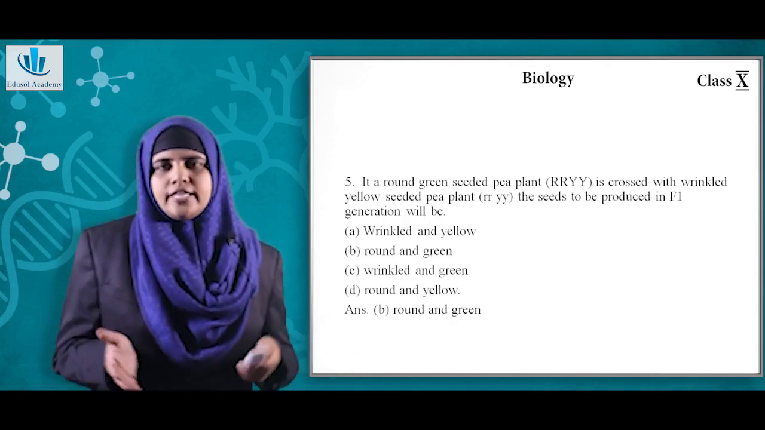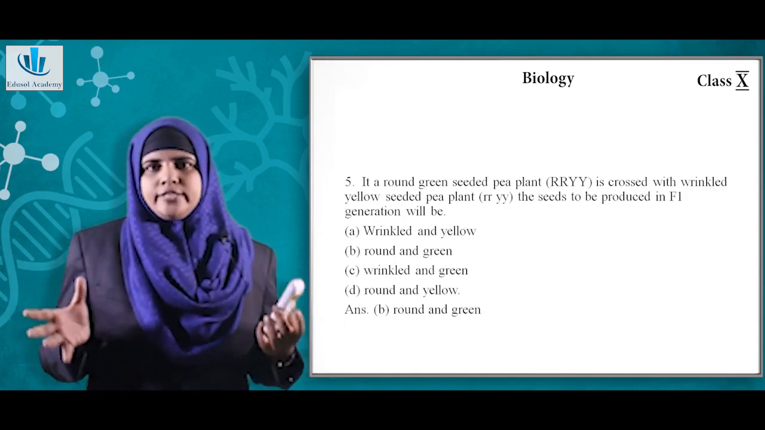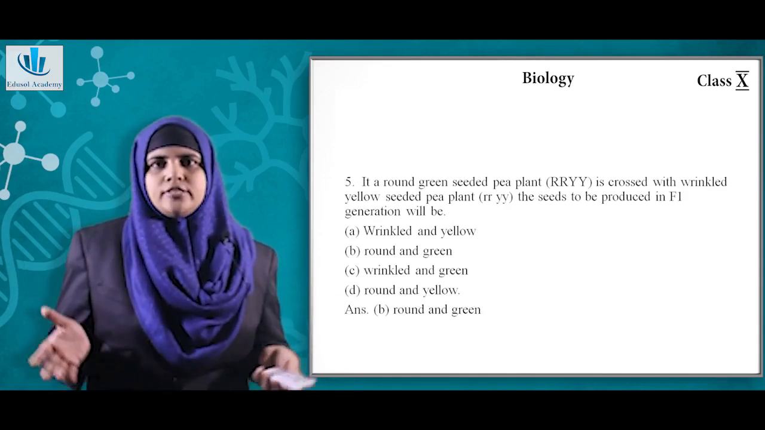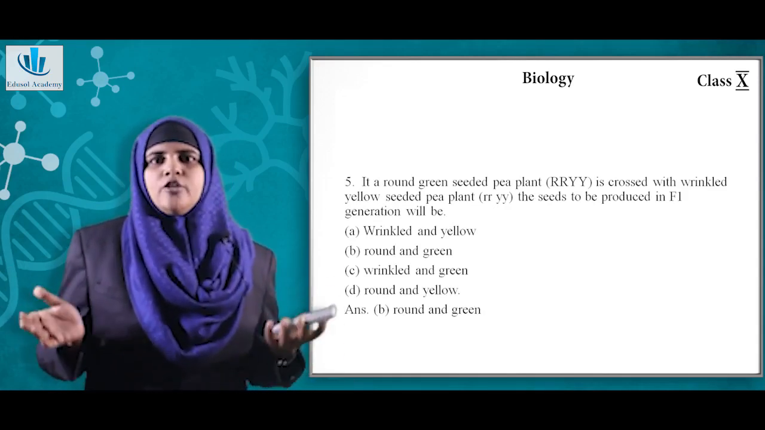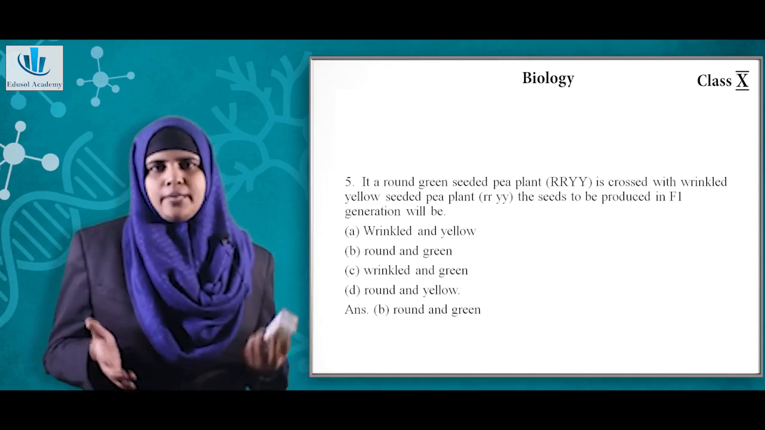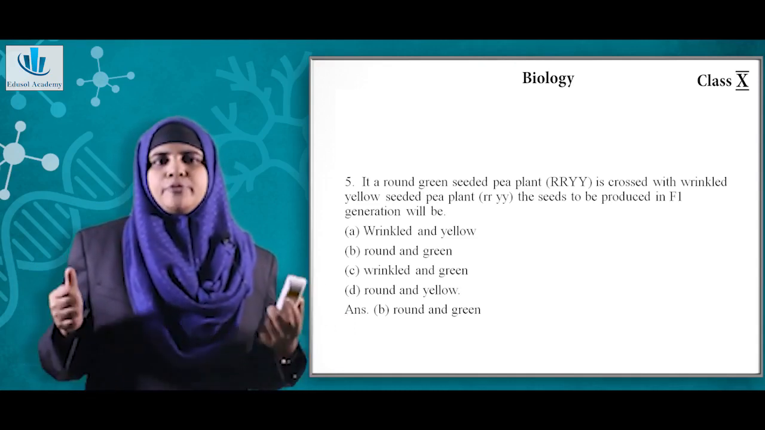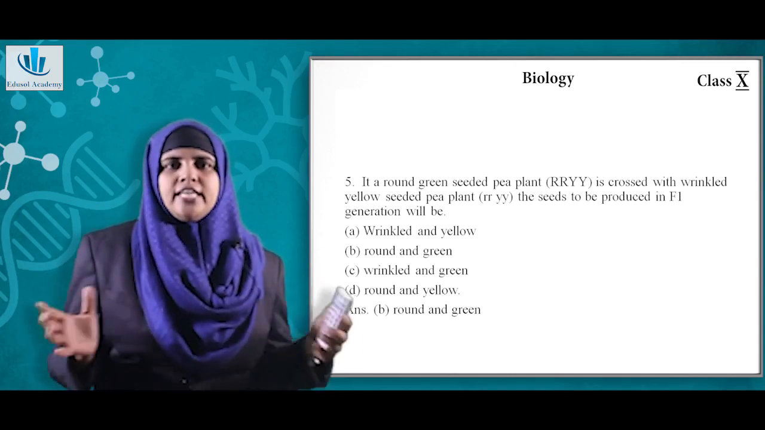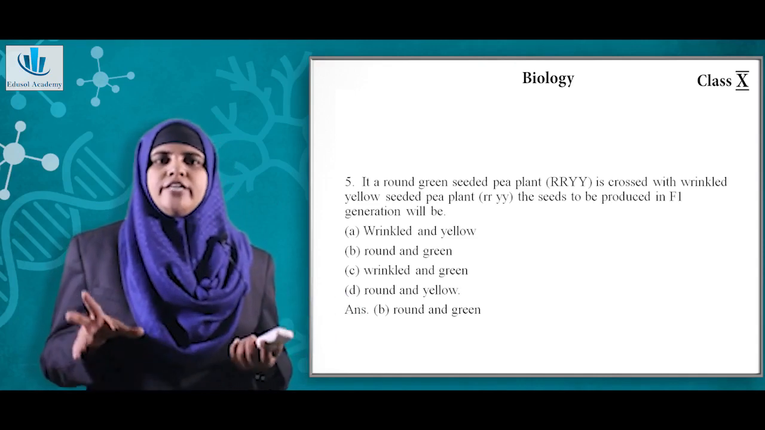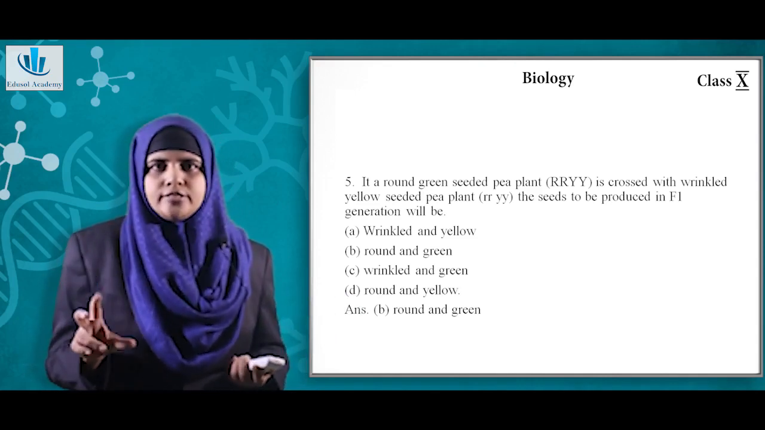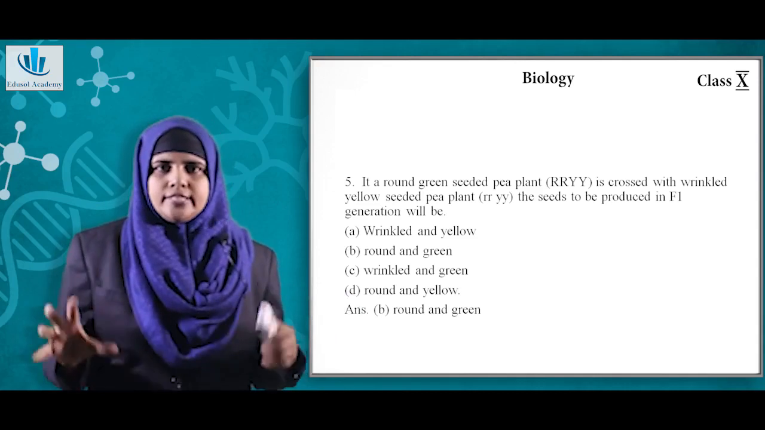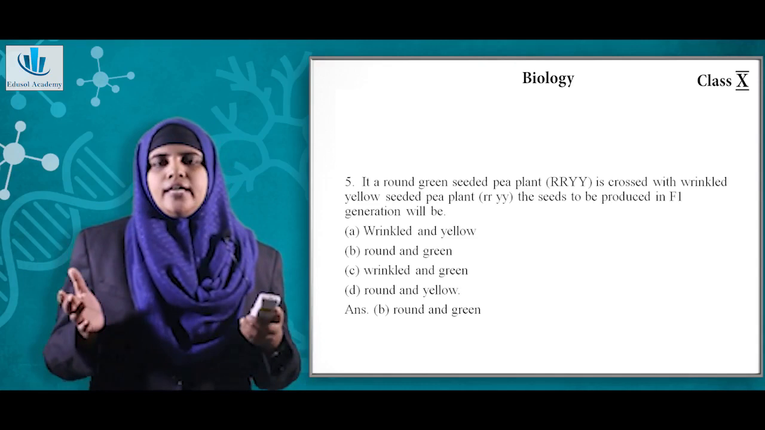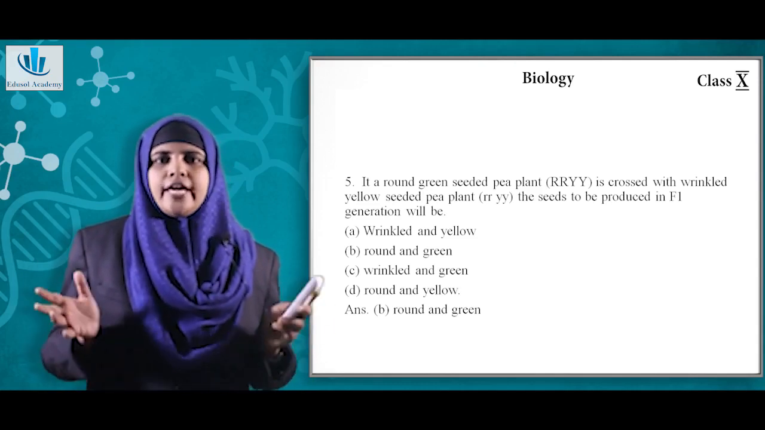Now the next question is, a round green seeded pea plant is crossed with a wrinkled yellow seeded plant. The seeds to be produced in F1 generation will be. So here, this is a dihybrid cross. Here we are taking two characteristics, one is the color and the other is the shape of the seed. So the question is, what will be the F1?